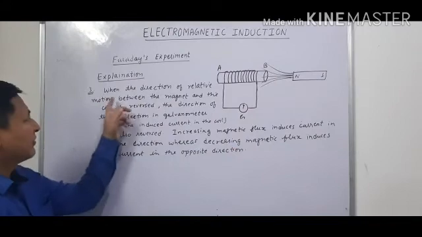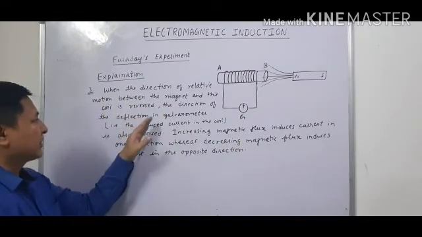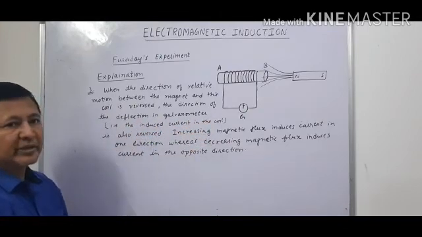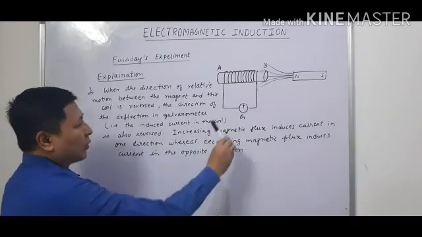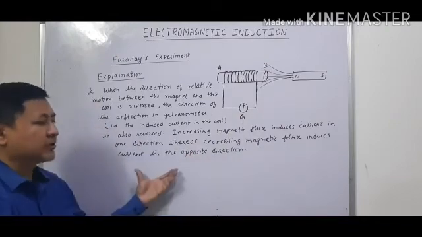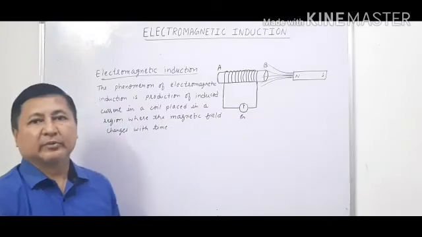So we can say, when the direction of relative motion between the magnet and the coil is reversed, the direction of the deflection in the galvanometer, that is the induced current, also gets reversed. Increasing magnetic flux induces the current in one direction, whereas decreasing magnetic flux induces the current in the opposite direction. And last, we will define electromagnetic induction.